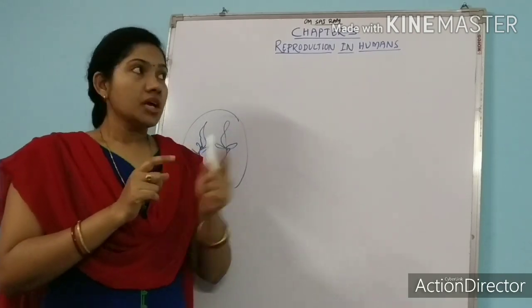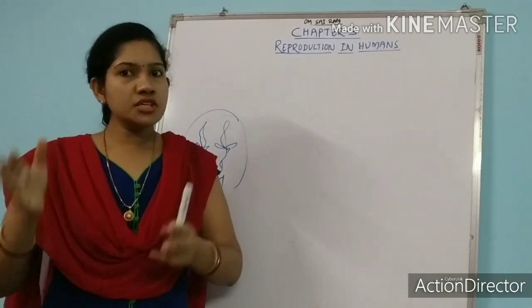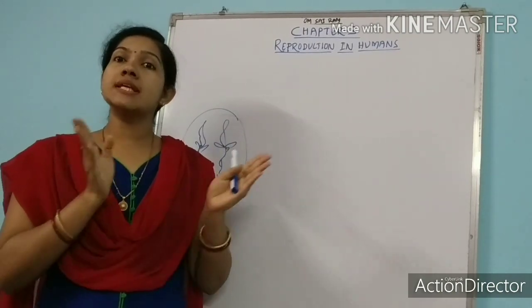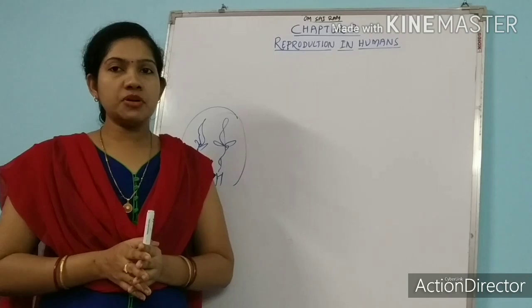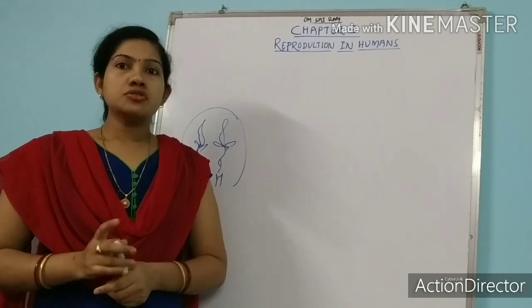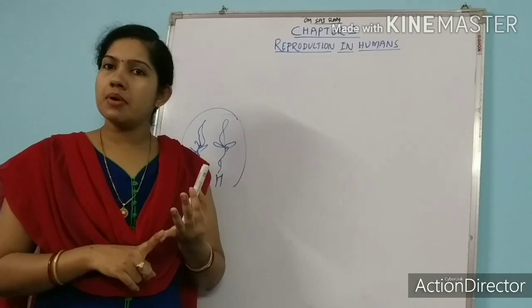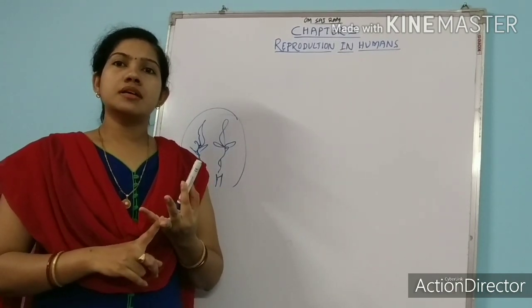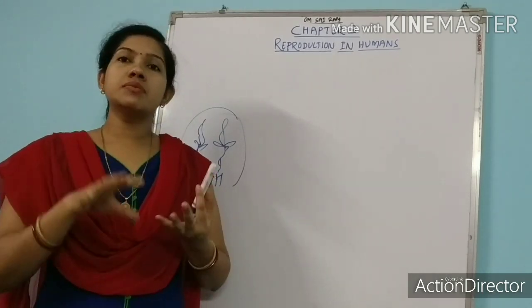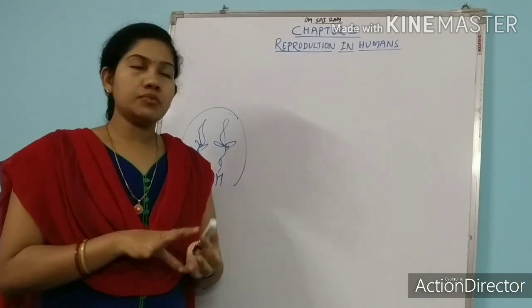So if we divide reproduction, we can divide it into asexual reproduction and sexual reproduction. Of course, we have done this. In asexual reproduction, there is involvement of only a single parent. But in sexual reproduction, two parents are involved for the production of offspring. Already we have discussed some modes of asexual reproduction, like fission in amoeba, budding in hydra, and fragmentation in spirogyra. So many terms already we have discussed, and now again I will tell you about budding, fission, and all.